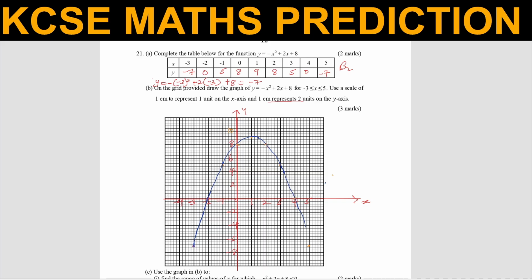I'm supposed to ensure that it is very smooth. Unfortunately, when you're using these tools, sometimes you're not able to draw the graph smoothly. So kindly understand the use of these digital tools. You may not have a very accurate one as opposed to when you have the physical graph paper. So that is the graph of the function y is equals to -x² plus 2x plus 8. Once you draw it like that, we can go to the questions and answer.